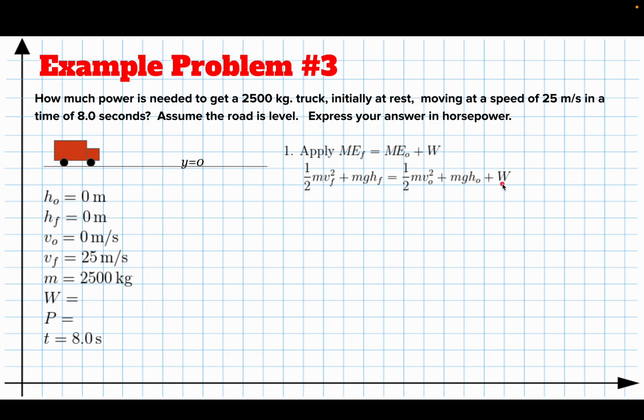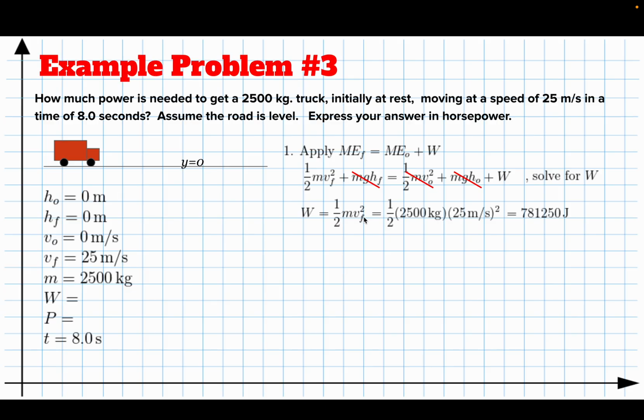I want to know how much energy I've got to transfer to get this truck moving. It's kind of an easy problem because h initial and h final are 0. So although my plan is to solve for W, a whole bunch of things are 0. That leaves me with W is equal to 1/2 m v final squared. I can plug in my numbers and I can figure out I've got to transfer 781,000 joules of energy.